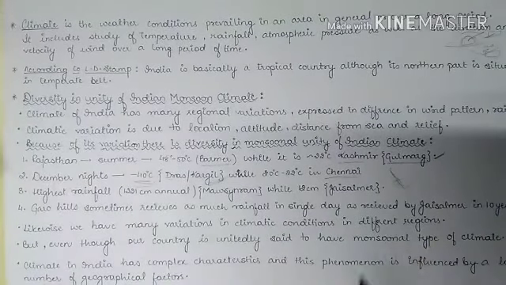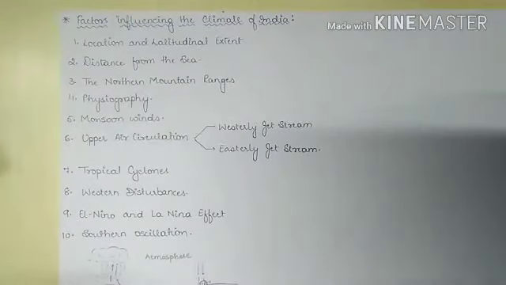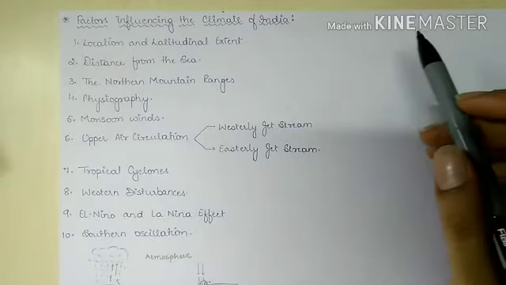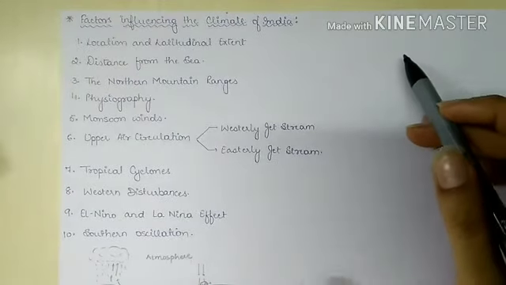Now we will look into various factors which cause this complexity in the character of Indian climate. So the factors which are influencing the climate of India, the first factor is the location of the region as well as its latitudinal extent.